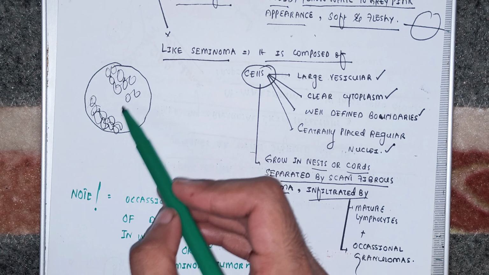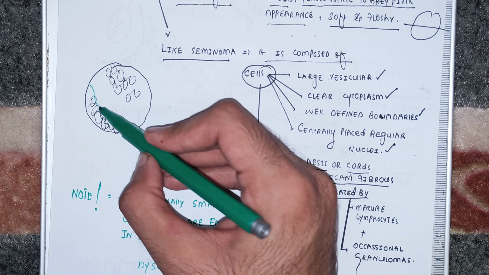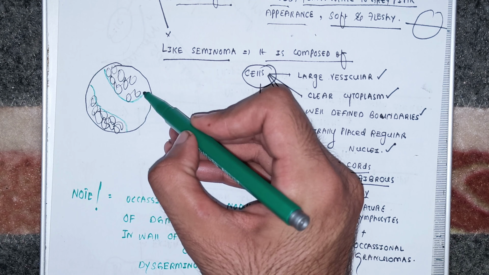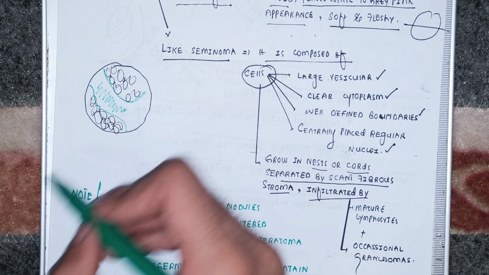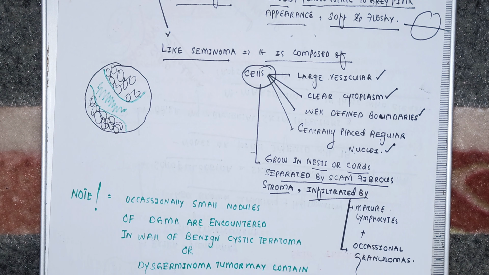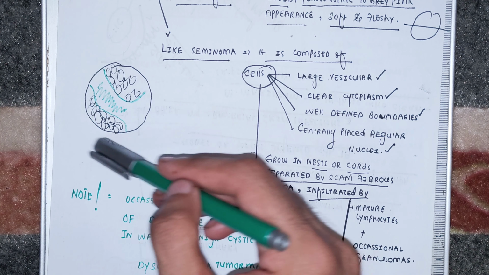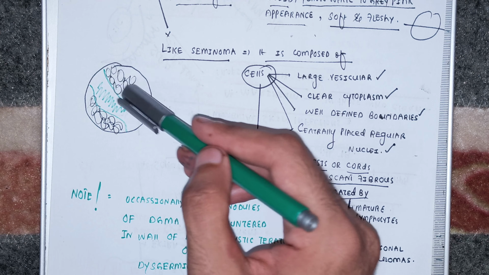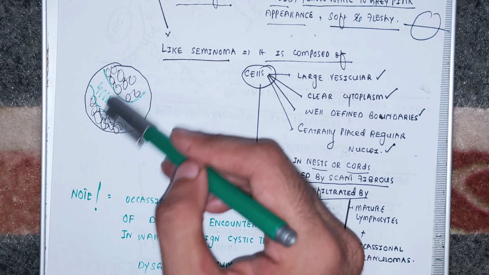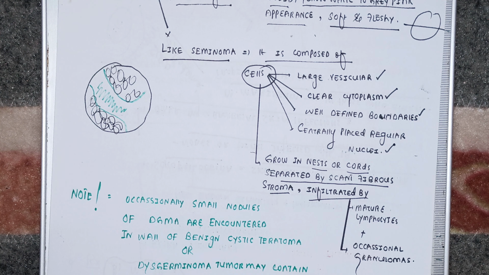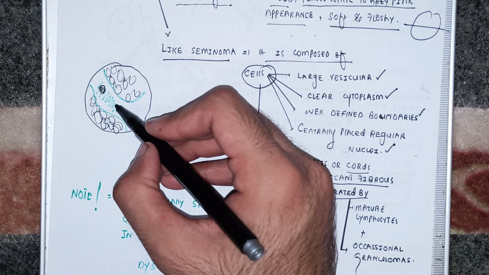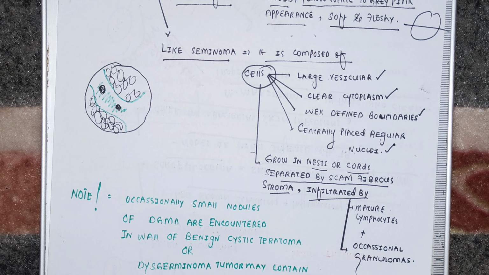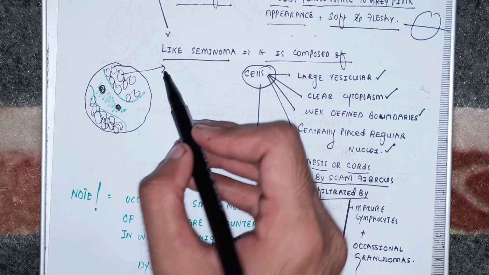The cells are growing in the form of cords or nests, and the cells are actually separated. The two cell nests are separated from each other. What is this space between the two cell cords? This is the fibrous stroma present. So now you understand what I was trying to say: in dysgerminoma the cells grow in a nest-like, cord-like fashion and are separated by fibrous stroma, which is infiltrated by granulomas or mature lymphocytes.